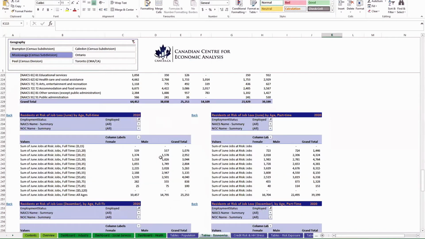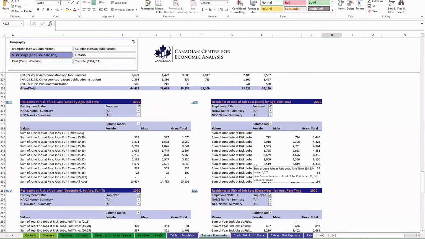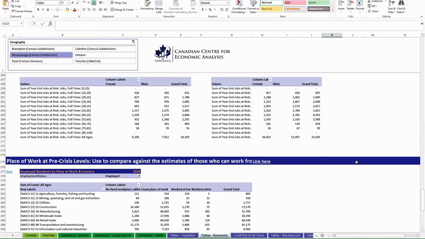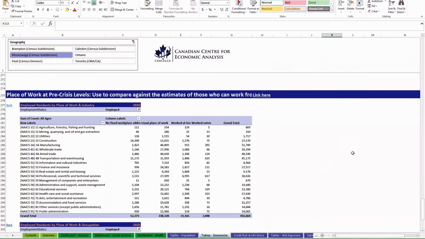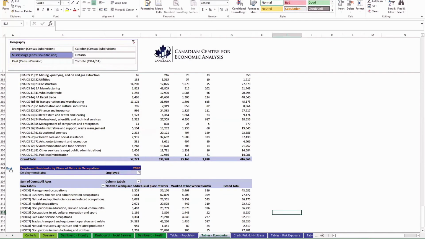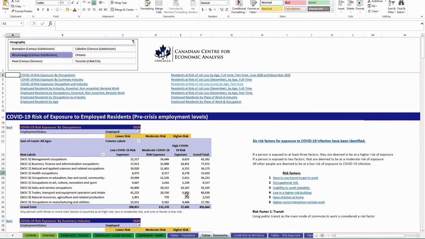So as you can see, we've just provided a bunch of different breakdowns to make it easy, but you're also able to go right into the raw data and create your own breakdowns if none of these are exactly what you're looking for. Down here we have place of work. So for example, no fixed workplace before the crisis, or they always went into work the same place or worked at home, worked outside of home by occupation. And if you ever want to go back to the top or the directory, you just press that button.